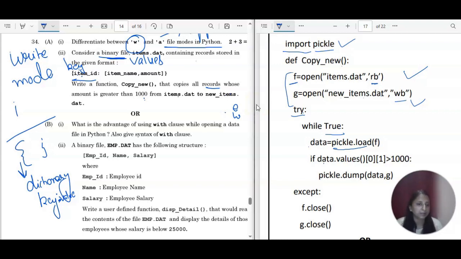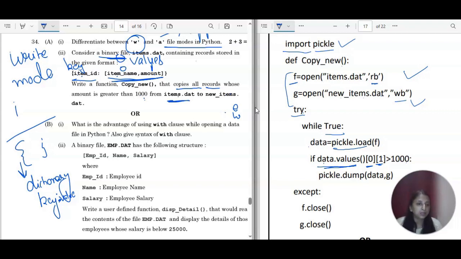So data.values means we are taking the values, and this one is from the first key-value pair, so 0. Inside this, this is position 0 and this is position 1. So 1 is for amount and 0 is for item name, but as we have to work with amount, so 1. Now you understood this statement, so greater than 1000. If it is greater than 1000, you have to copy the record into this new file.